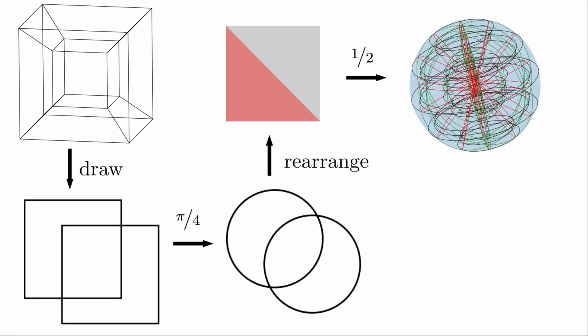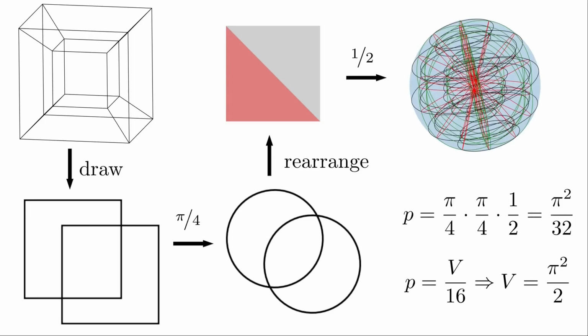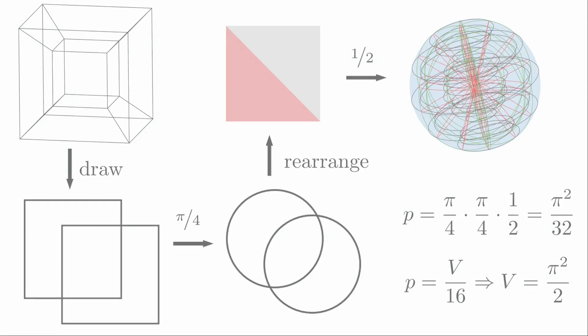So we have a final test with probability 1/2 to be cleared. Multiplying the probabilities leads to pi squared divided by 32, and using our earlier relation, a volume of pi squared divided by 2. This is the case for radius 1.